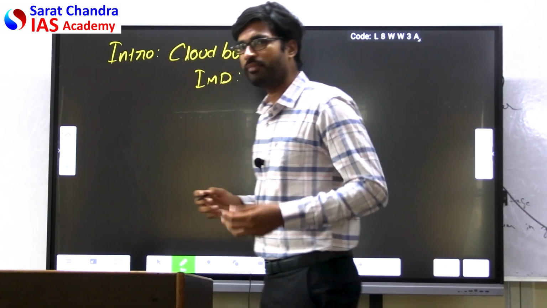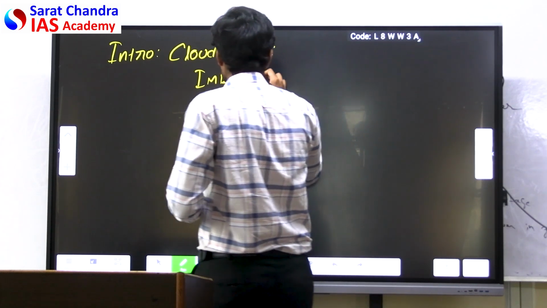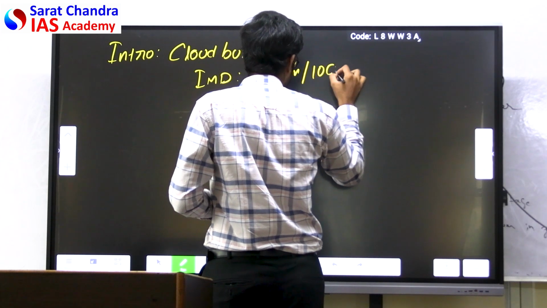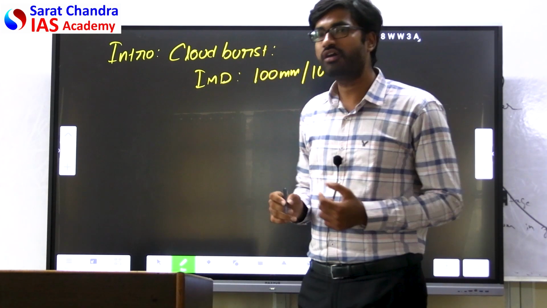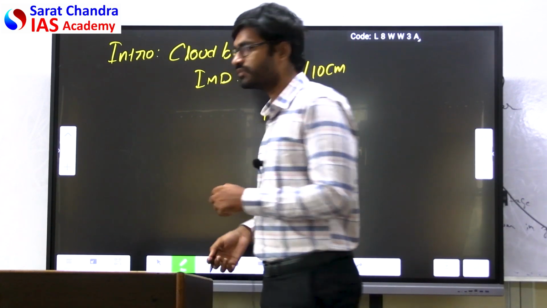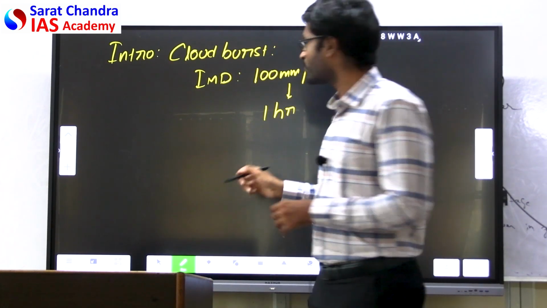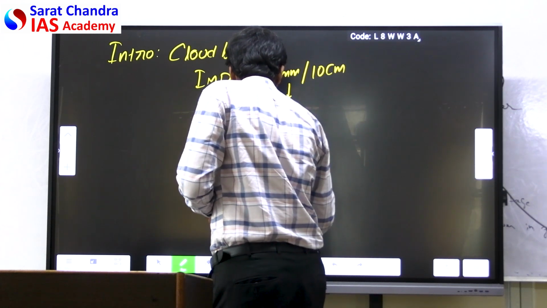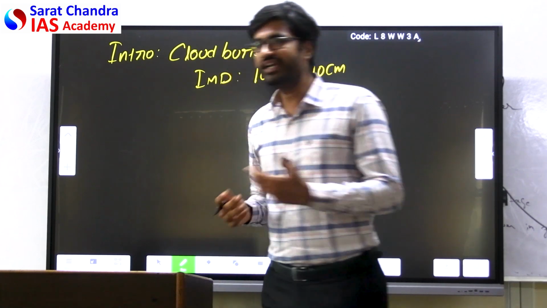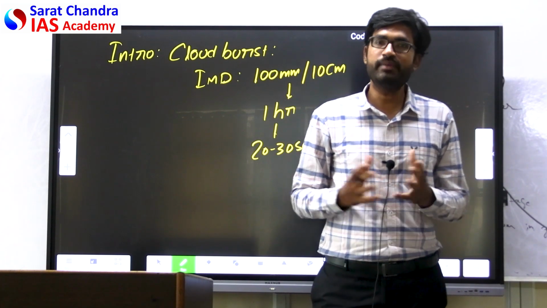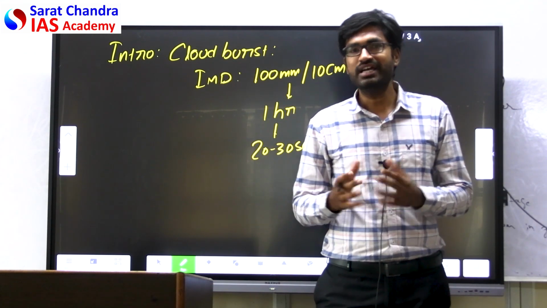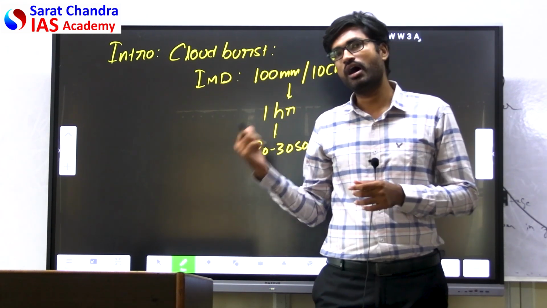The cloudburst is a phenomenon where the rainfall can reach up to 100 mm or 10 centimeters within a span of 1 hour in a localized area of 20 to 30 square kilometers. 20 to 30 square kilometers of area will be covered within 1 hour, that too with the rainfall of 100 mm or 10 centimeters. This is the definition given by the IMD.